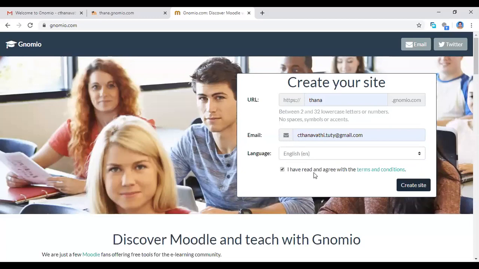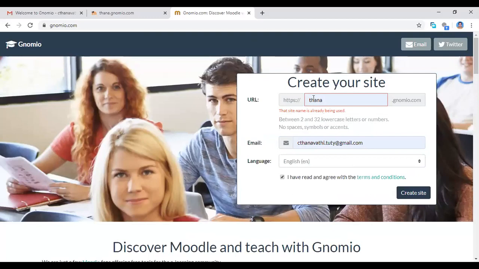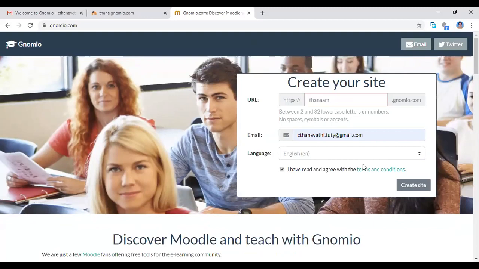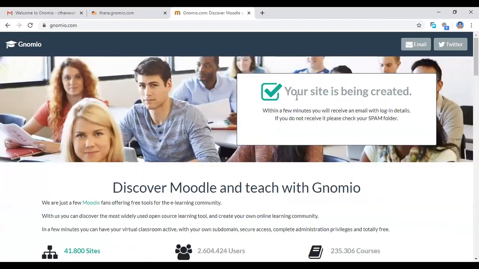Now you click create site. Okay, now I am clicking. The site is already being used. I already created the site. If you click create site, you will receive this notification: within a few minutes, you will receive an email with login details. If you do not receive it in the inbox, please check your spam folder.